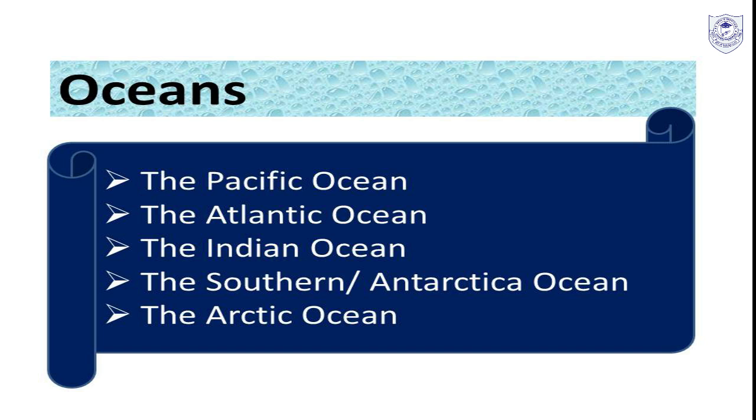And then the Indian Ocean, this is the third largest ocean, covering 20% of the Earth's water surface. The Indian Ocean surrounds Asia in the north, Africa in the west, Australia in the east, and the Southern Ocean in the south. It provides major sea routes to the world.